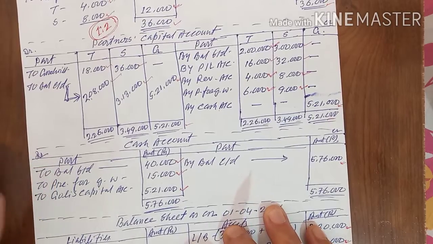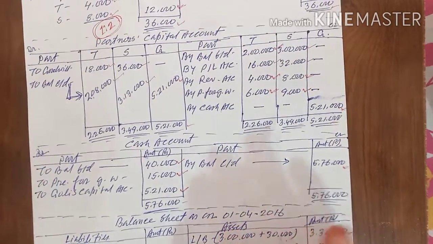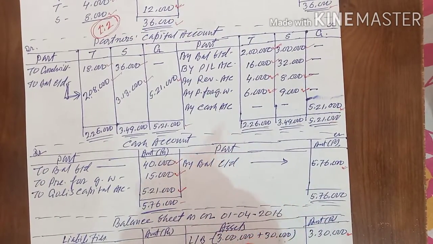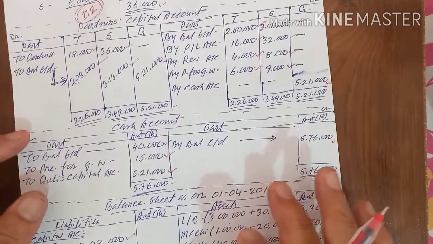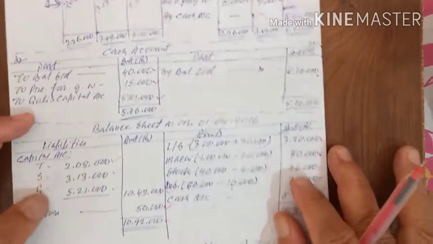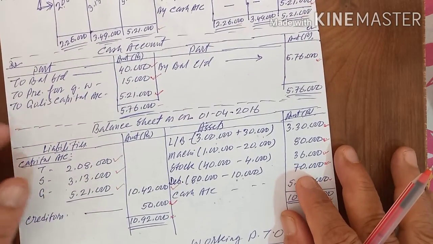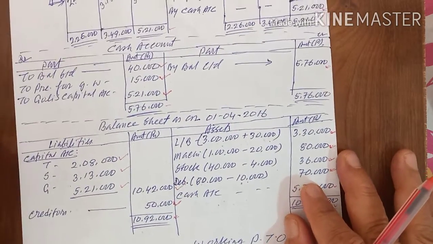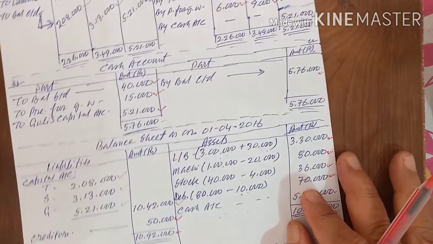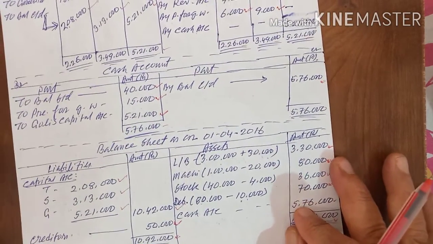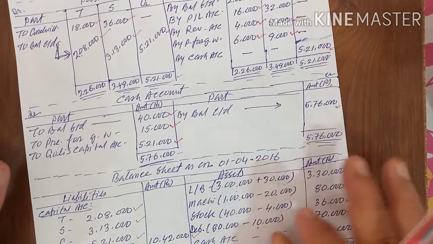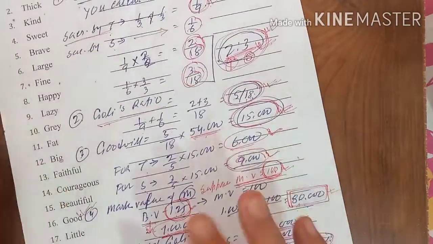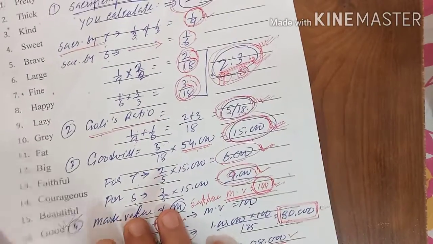All the illustrations I have not done. In the exercise, a total of 20 questions are given. Out of that, more than 50% questions I have solved, and the remaining I kept for homework for you. You try to do it. Even if you do not understand, you tell me. According to your textbook, whatever illustrations as well as exercises are given, if you practice 2 or 3 times, I think you will not have any doubt in your mind. Even if you have any doubt, you can tell me.